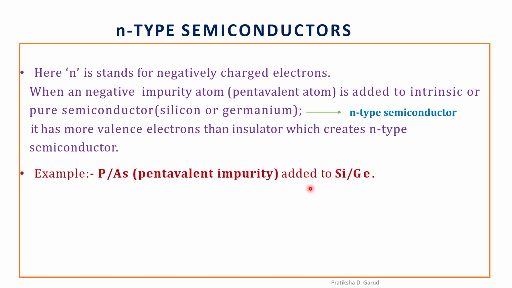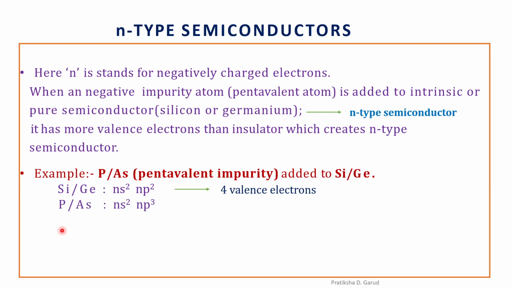For example, phosphorus or arsenic, which is a pentavalent impurity, is added to silicon or germanium, which is a pure semiconductor. Now how this N-type semiconductivity occurs, let's see. We have silicon or germanium, which has the general electronic configuration ns2 np2, right? This is the valence shell electronic configuration.